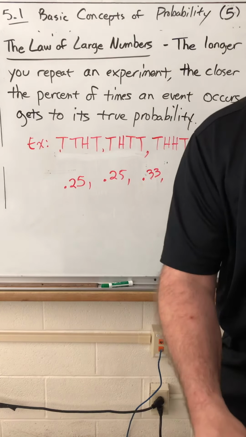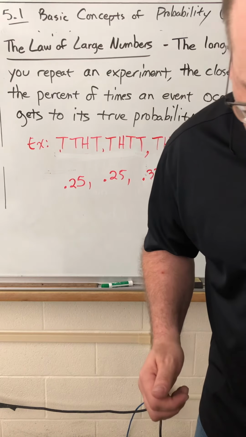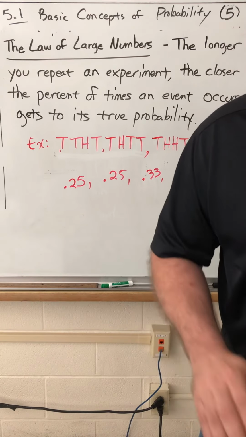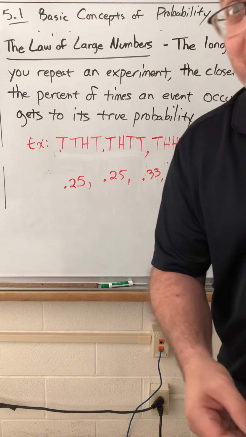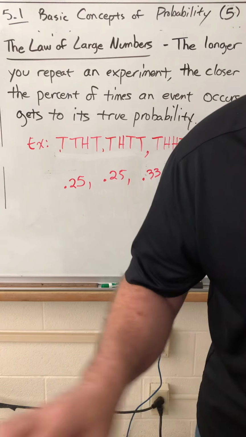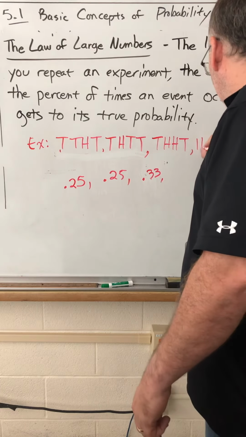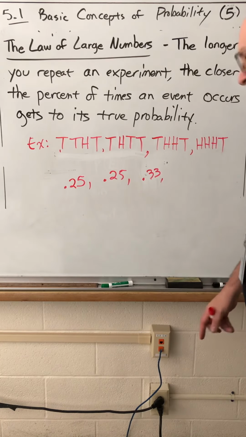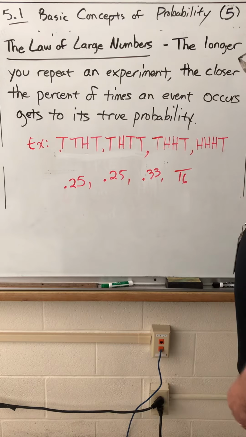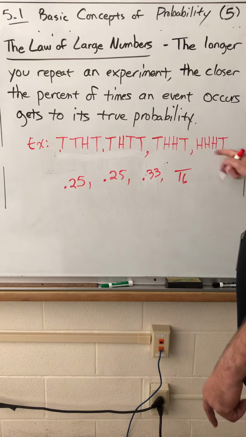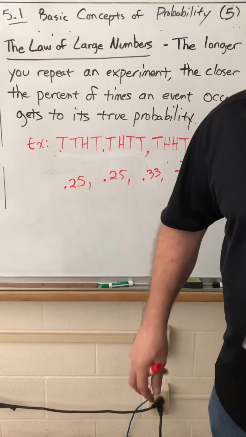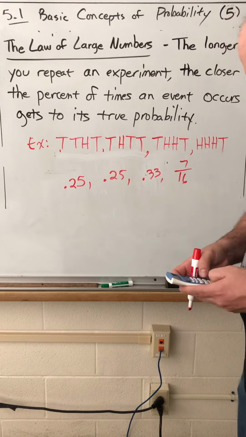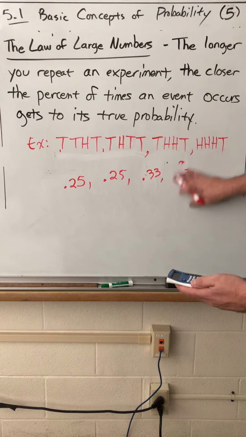Let's do it 4 more times. Heads, heads, heads, looks like heads are making a comeback. Tails. Heads, heads, heads, tails. Now let's see what fraction of the time heads came up. Now we've got 16 coin flips, and there are 1, 2, 3, 4, 5, 6, 7. That's almost a half. It's just a little shy from a half. 1 more, and it would have been exactly 1/2. 7 divided by 16 to 2 decimal places is about 0.44.